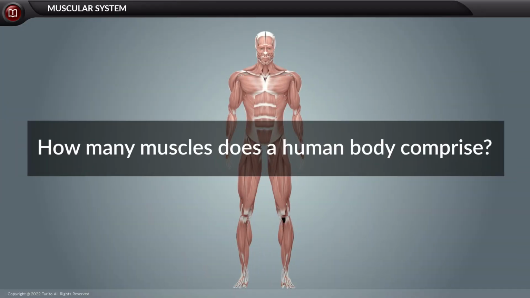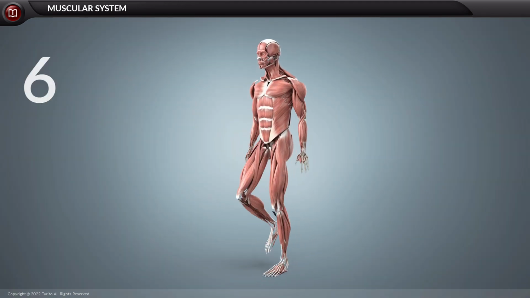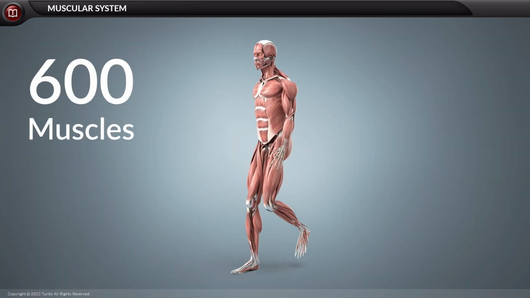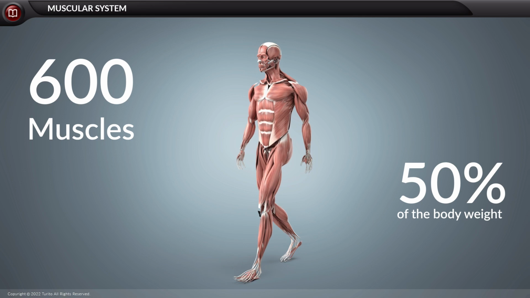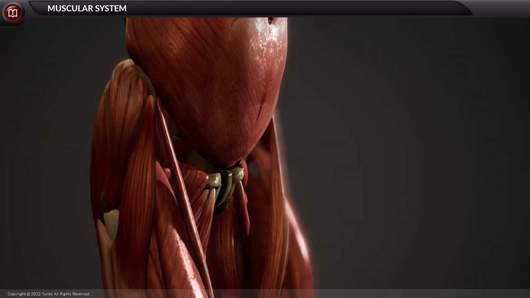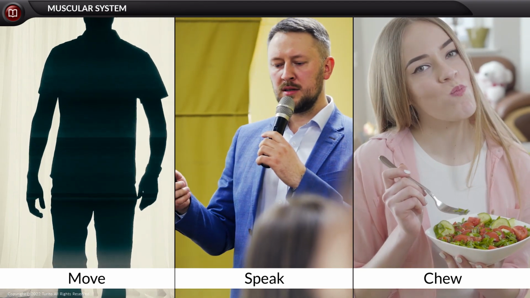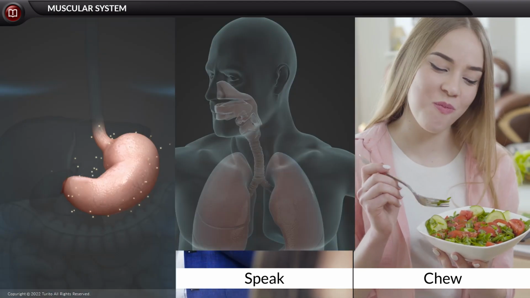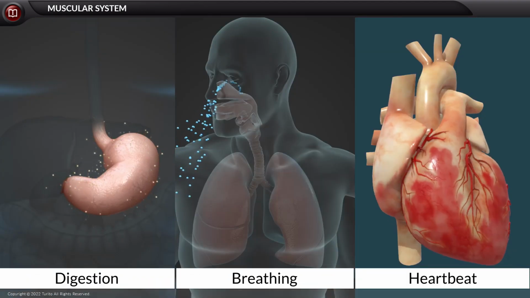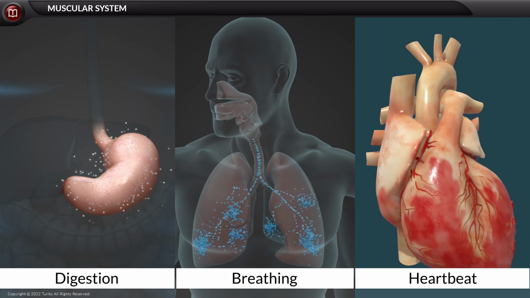How many muscles does a human body comprise? The human body has more than 600 muscles, contributing to almost 50% of the body weight. Muscles are present everywhere in the body and allow a person to move, speak, and chew. They also control digestion, breathing, and heartbeat.